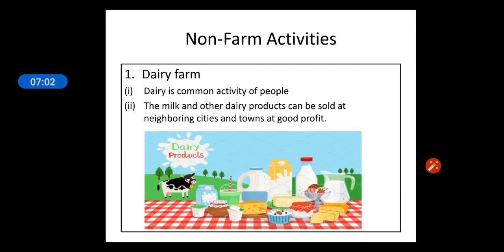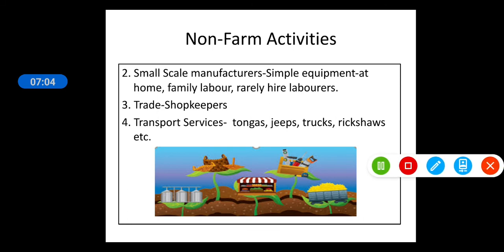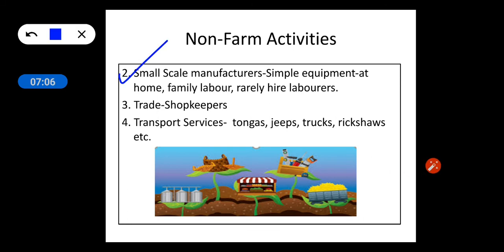Next we have small scale manufacturing. It involves simple equipment, is mostly done at home, and rarely hires laborers. For example, bakeries, beauty parlors, candle manufacturing stores, etc. And then there can be small shops or trading centers, and people can also be involved in transport services.